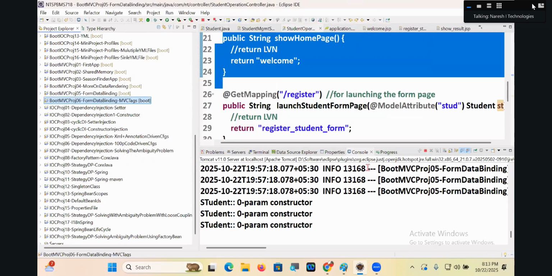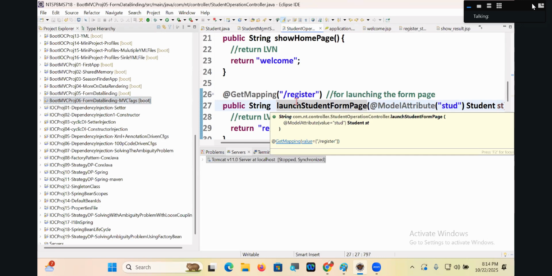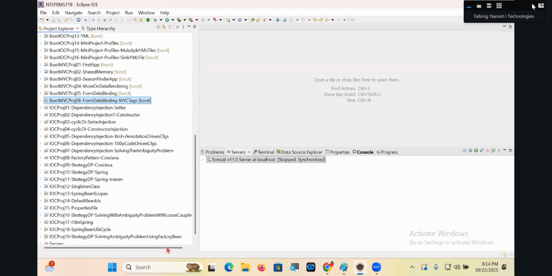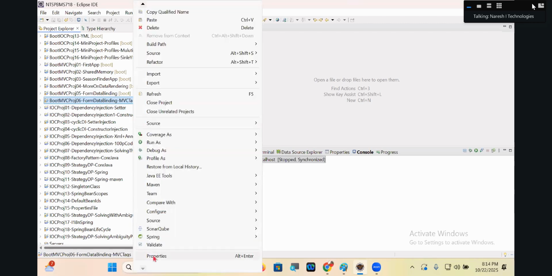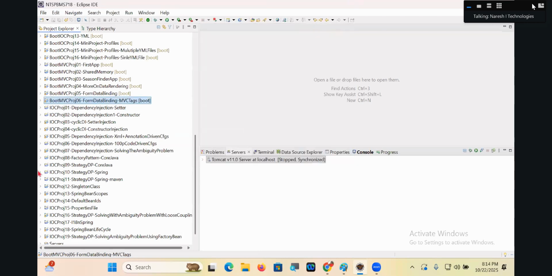OK, apply and close. That's fine. Close all editors. Right click, properties. This is the whole mechanism that we have to understand. Okay, that's good.